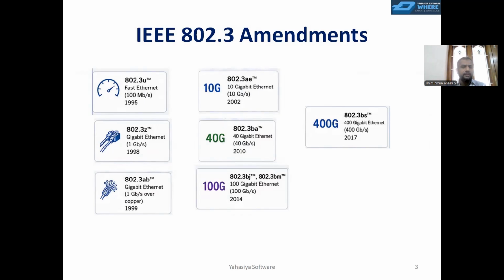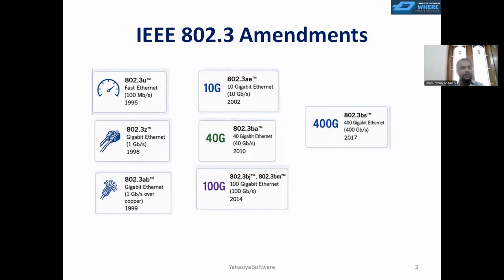There we have a standard called 802.3U, meaning suffix U, which is Fast Ethernet, which has a capability of transmitting 100 Mbps and was released in 1995. Then we have 802.3Z, which is called Gigabit Ethernet, with a capability of exchanging in the order of 1 Gbps, released in 1998.